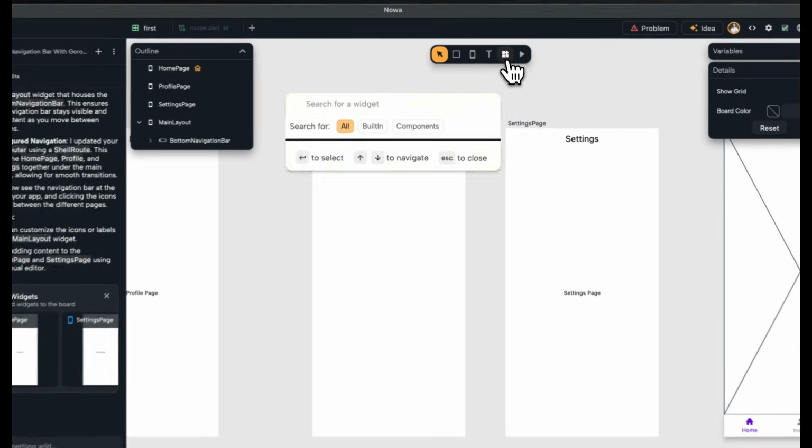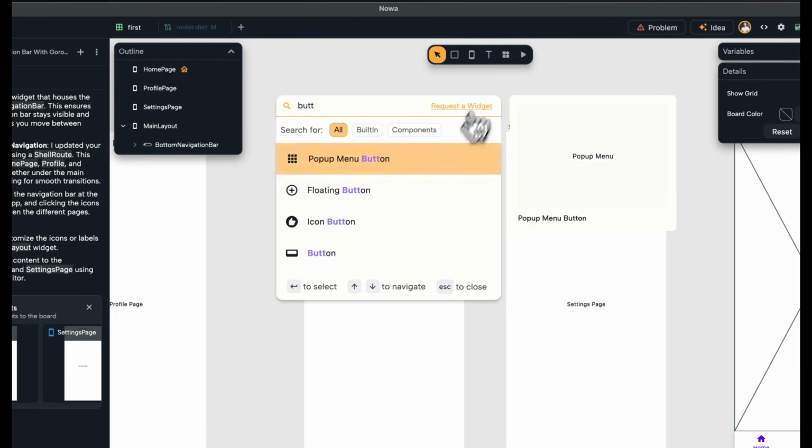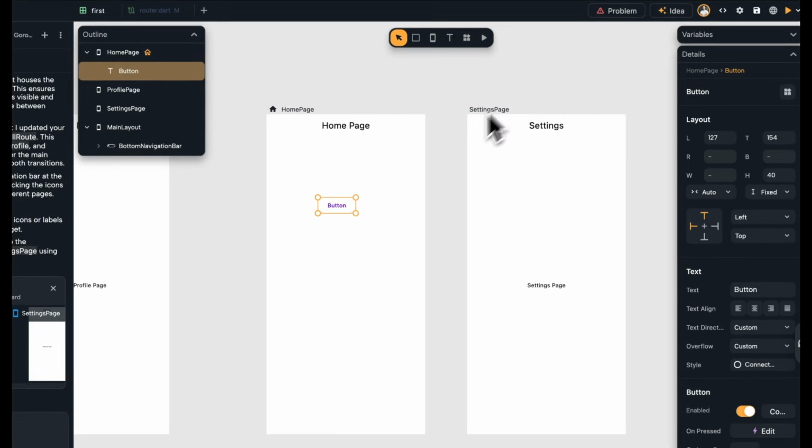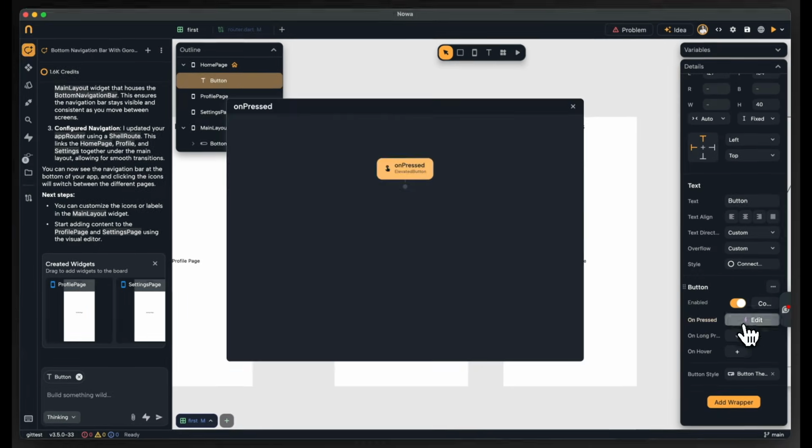Now let's say you want to implement the navigation functionality with the new GoRouter. How can you do this? So we're gonna drop a button here, and the button on the home page, I want it to take me to the settings page. So I'm gonna go to the onPressed.